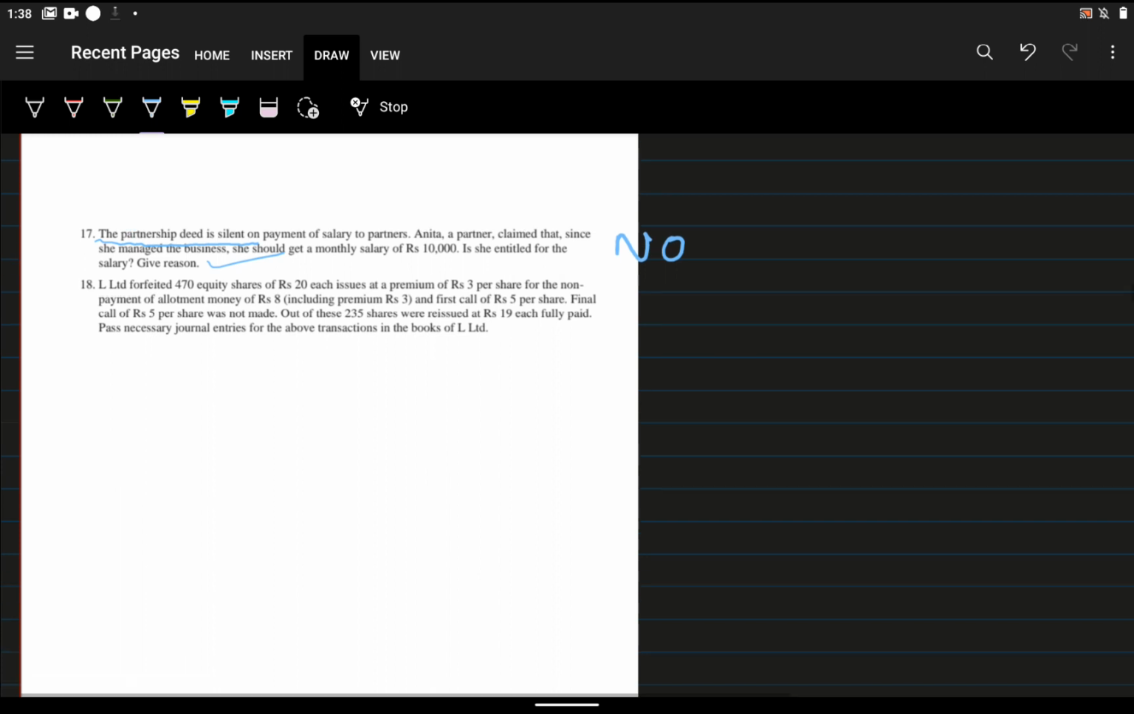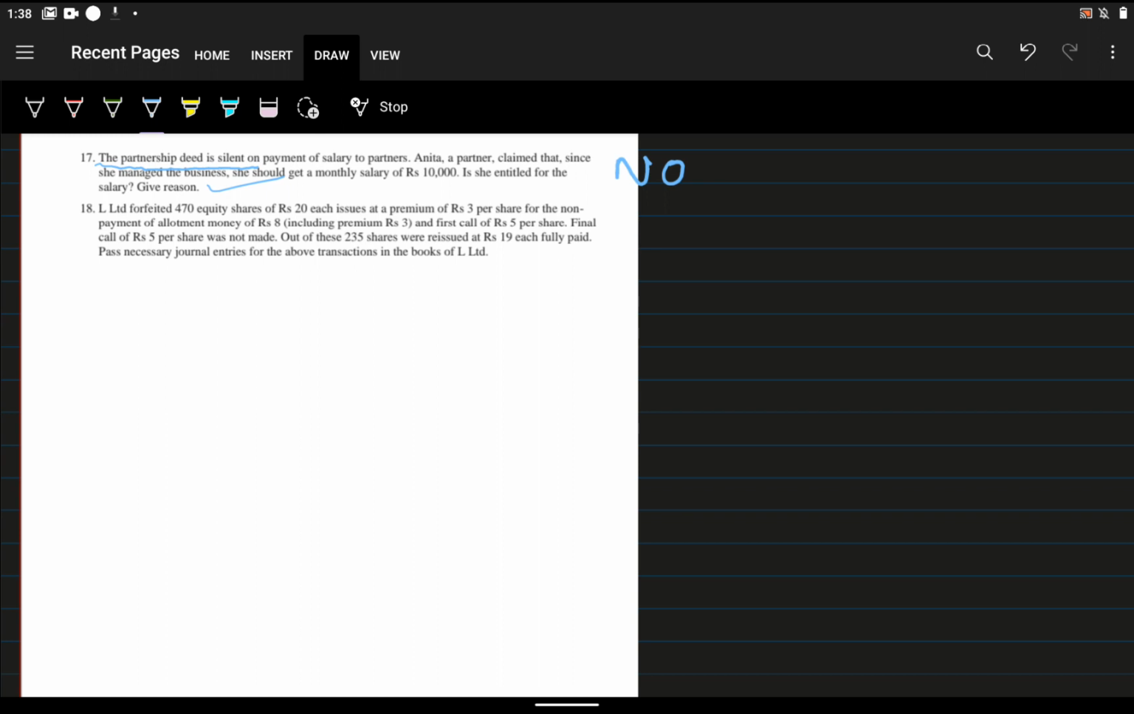Okay, now 18th one, it's a very important question. L Limited forfeited 470 equity shares of rupees 20 each, issued at a premium of rupees 3 per share for the non-payment of allotment money of rupees 8, including premium rupees 3. The first call of rupees 5 per share, final call of rupees 5 per share was not made. Out of this, 235 shares were reissued at rupees 19 each, fully paid. Pass necessary journal entries for the above transaction in the books of L Limited.